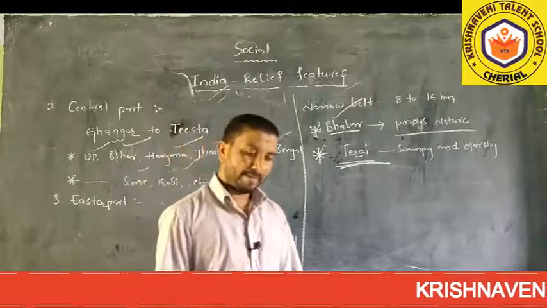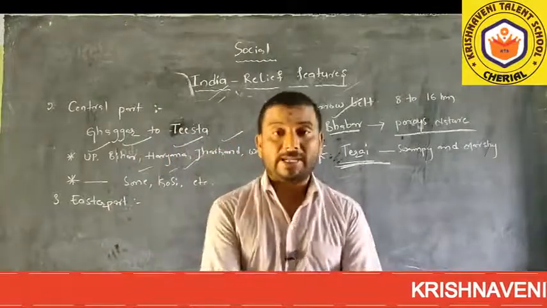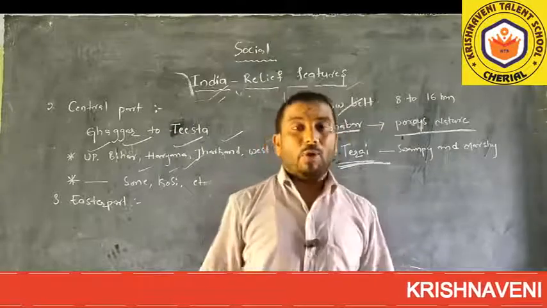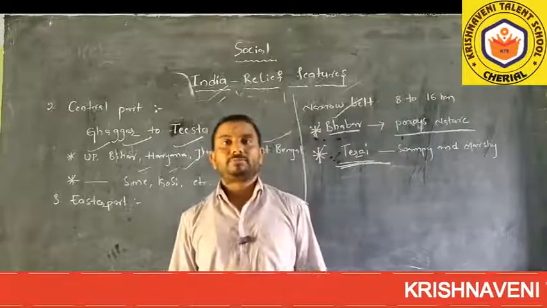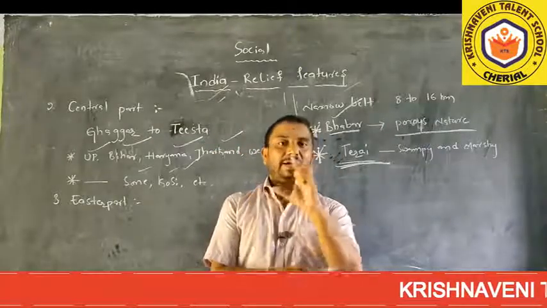Sorry, I asked about plateau, not peninsula. So what is meant by peninsula?